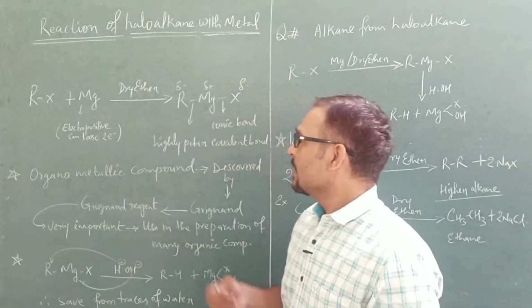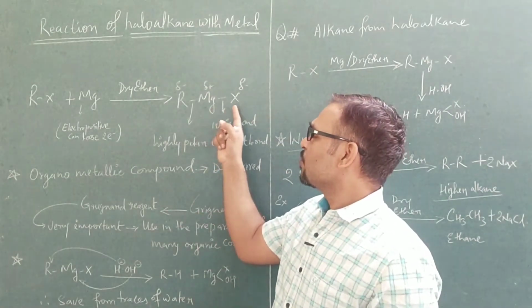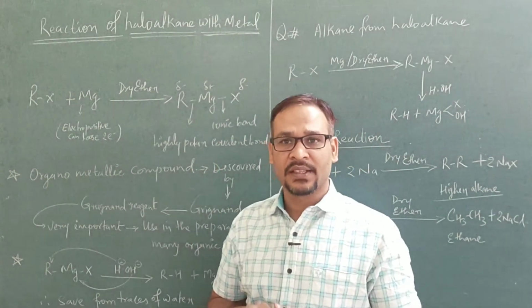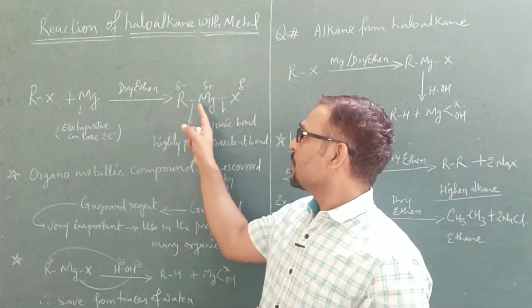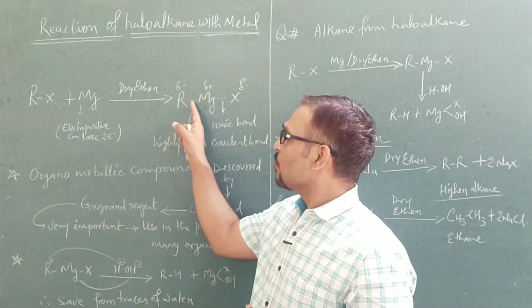So here the Mg-X bond is purely ionic, right? And the bond between R and Mg is a covalent bond.